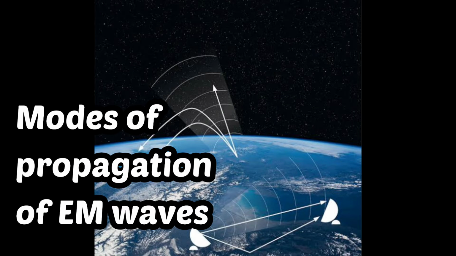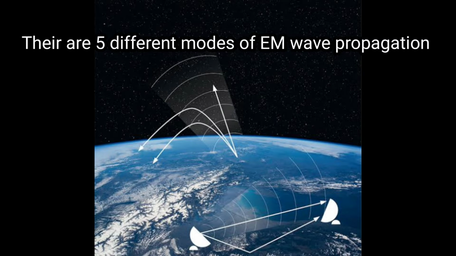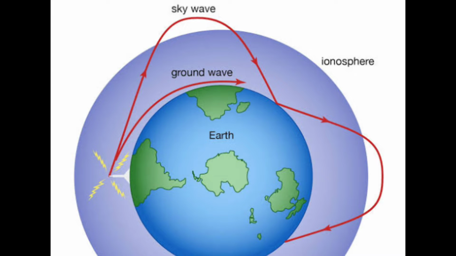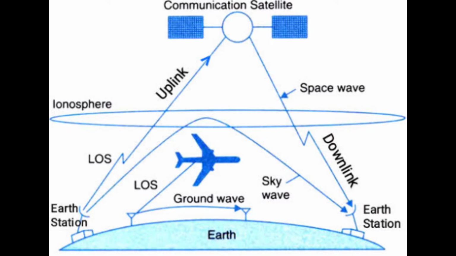Modes of propagation of electromagnetic waves. Hello friends, in this video I will discuss the different modes of electromagnetic wave propagation. Depending on the frequency range, there are 5 different modes of electromagnetic wave propagation. These are ground wave propagation, sky wave propagation, space wave propagation, duct wave propagation and troposcatter wave propagation.